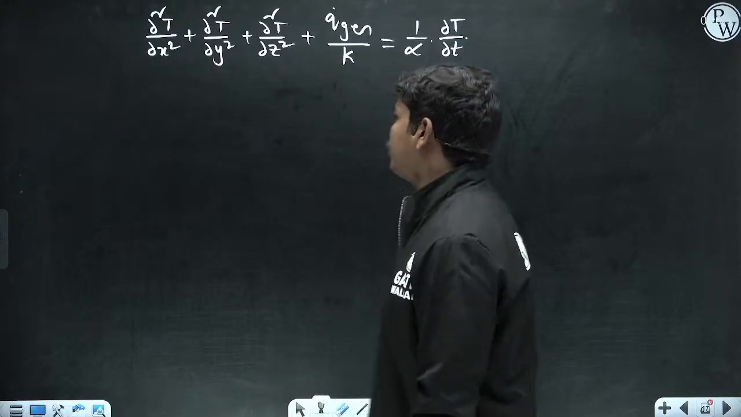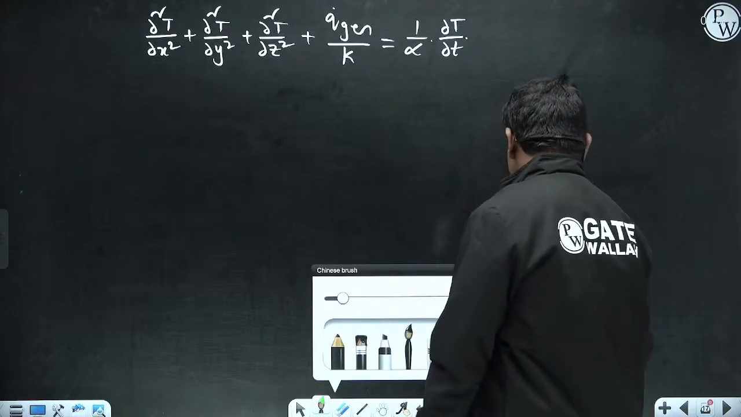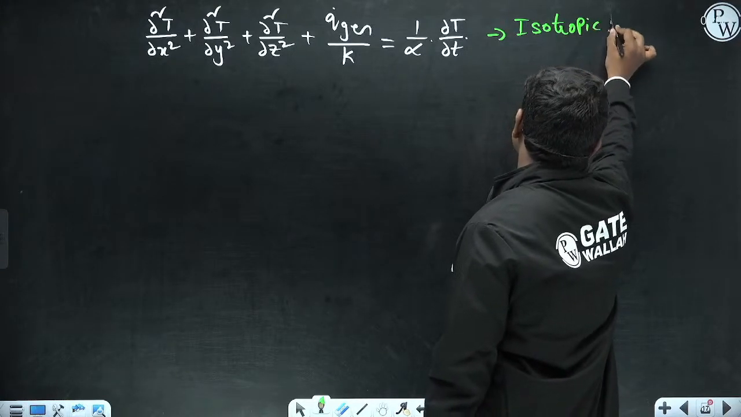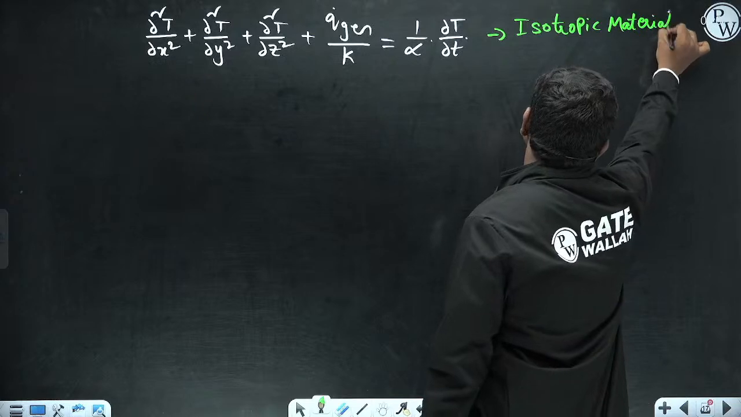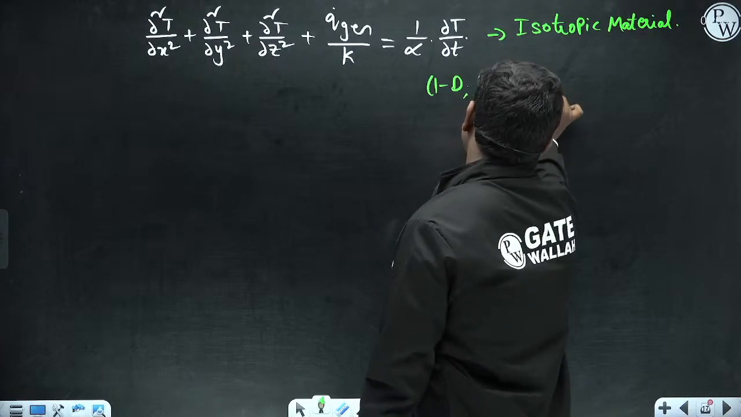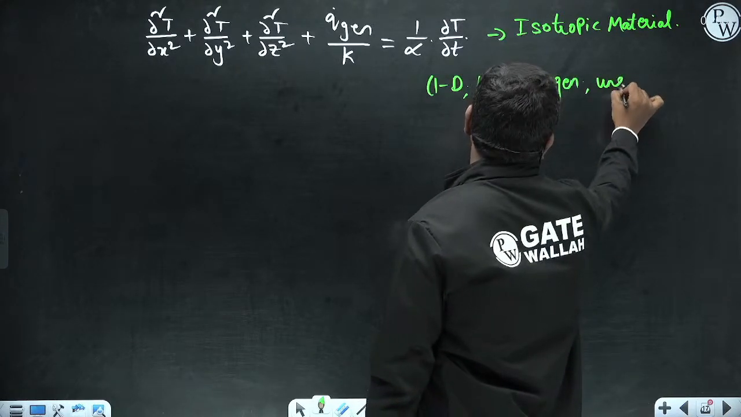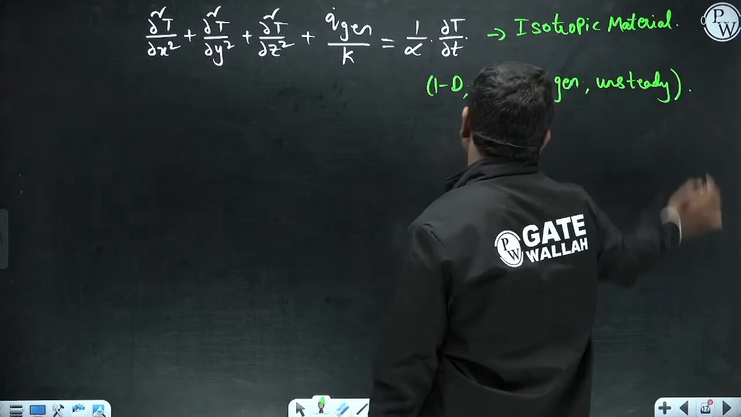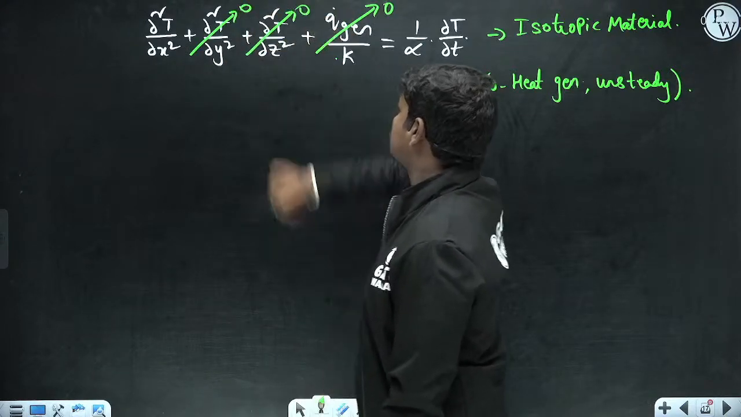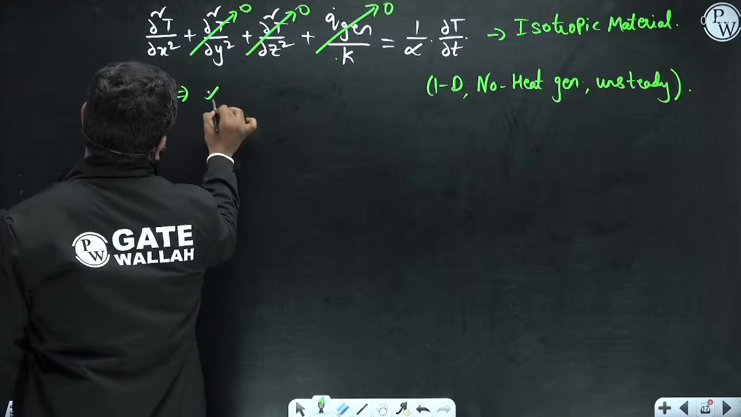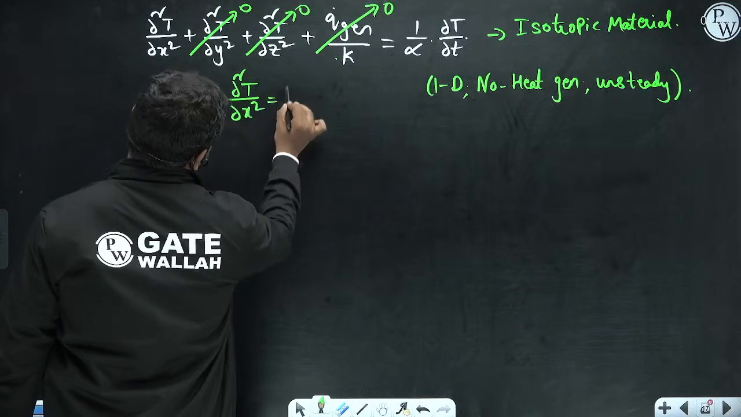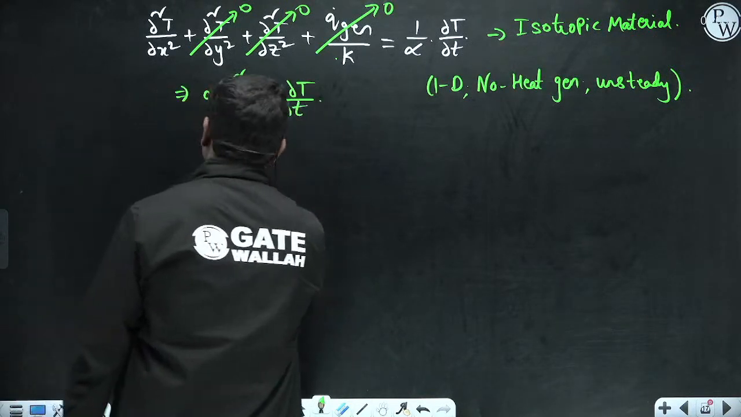Okay, no issue. Now if you see, this is the general heat conduction equation, but of course here the condition is that it is an isotropic material. So let us suppose you deal with the simple case of one dimensional, no heat generation, unsteady case, for example. Whenever there is no heat generation, this term is 0, and whenever it is only one dimensional, these two terms go to 0. So your equation becomes alpha times ∂²T/∂x² is equal to ∂T/∂t. This is how your equation turns out.